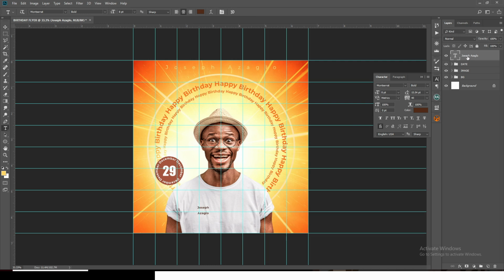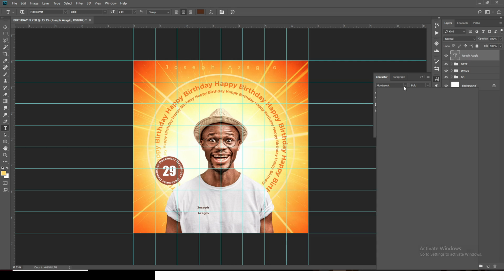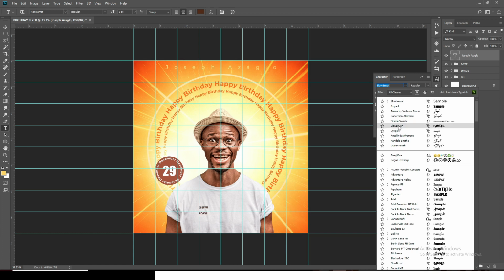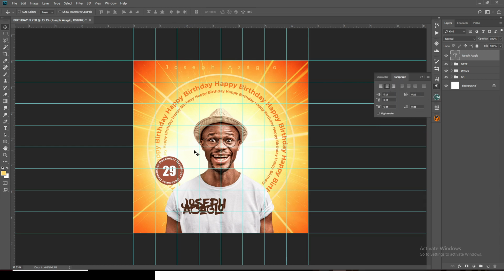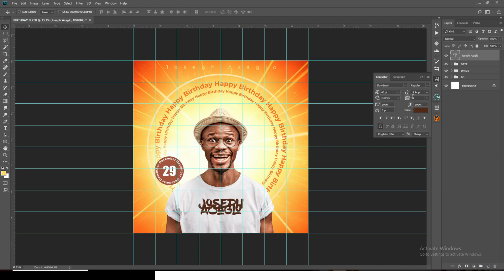Okay, so we are using BlowBrush. Now guys, you know me, I'll leave everything in the description for you. I'm going to type 40 for the font size, click on my move tool, and then also go to paragraph, make sure it's middle aligned, Control T, and then let's put it in the middle here. Awesome. Let's go back to character and then do a few corrections in there. The tracking here to 40, also the font size to 40, and then let's go here to the leading, let's make it be 34.